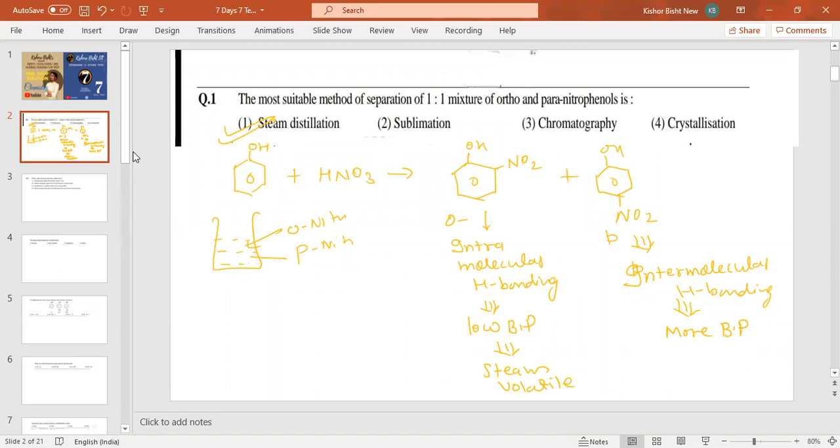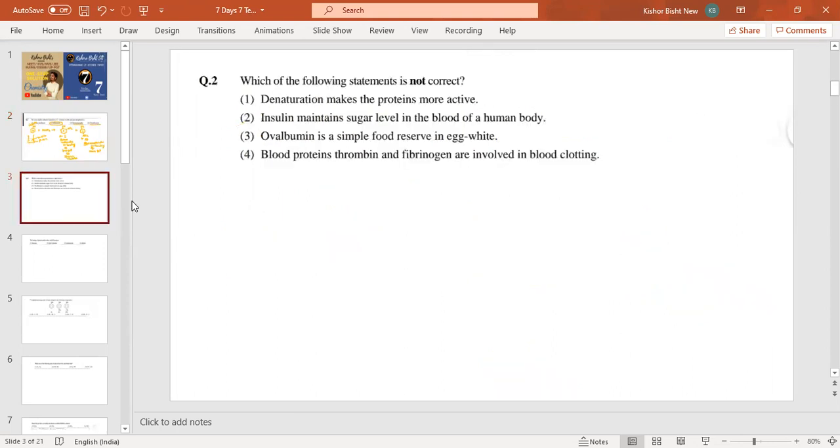So the method used is called steam distillation. Sublimation is not used here because sublimation is the process in which a solid is directly converted into the gaseous state. Chromatography is used when one substance is in the mobile phase and another is not mobile, and crystallization is for making a separation of solid substances. Now come to the second question.